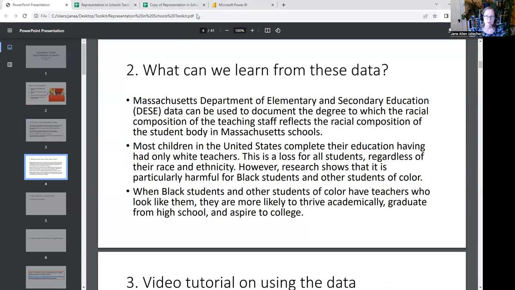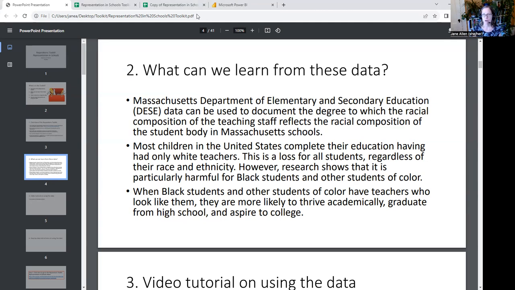So what can we learn from these data? The data that we're going to share today are from the Massachusetts Department of Elementary and Secondary Education, and they show the degree to which the racial composition of the teaching staff reflects the racial composition of the student body in municipalities within Massachusetts. So most children in Massachusetts go through their entire education having had only white teachers.